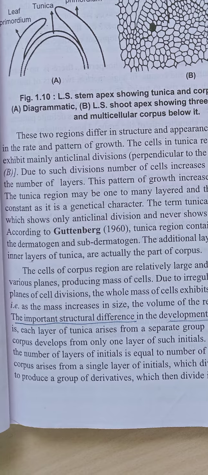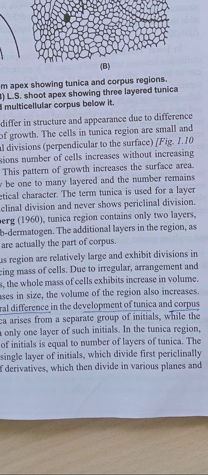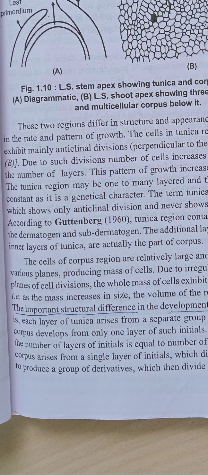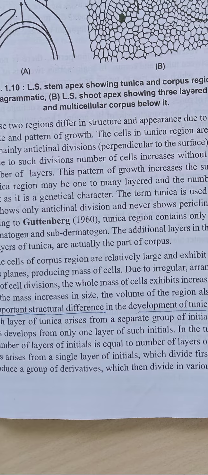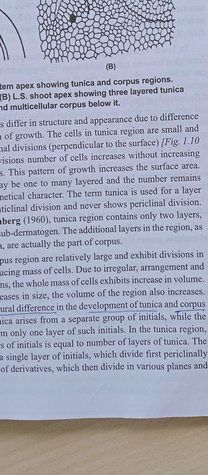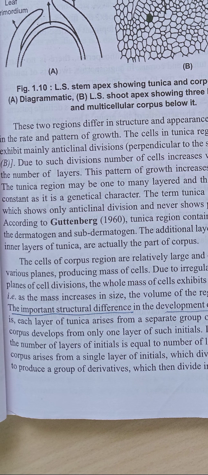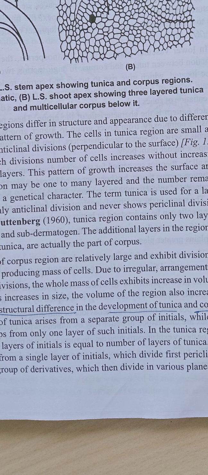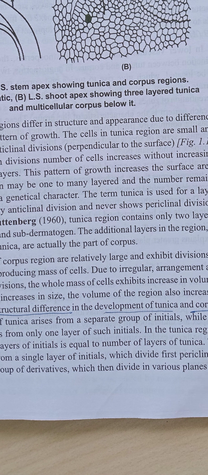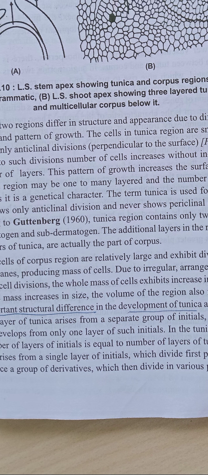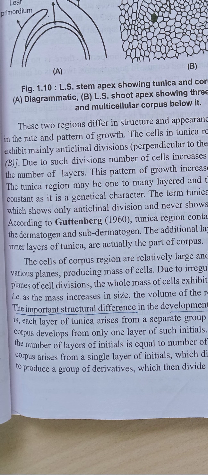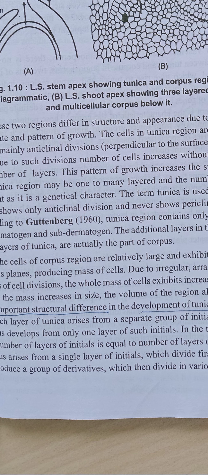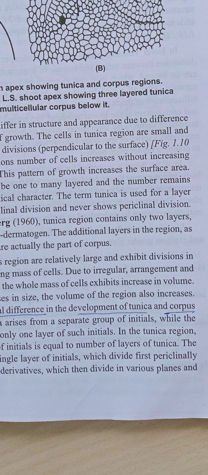The important structural difference in the development of tunica and corpus is that each layer of tunica arises from a separate group of initials, while the corpus develops from only one layer of such initials. In the tunica region, the number of layers of initials equals the number of layers of tunica.